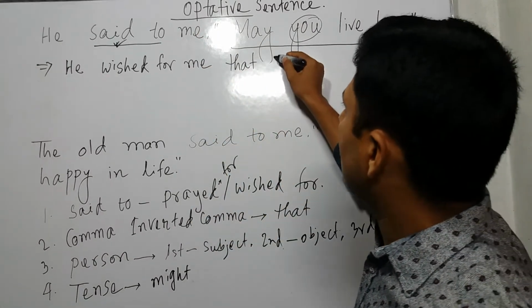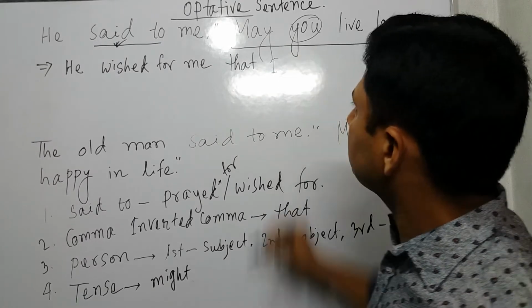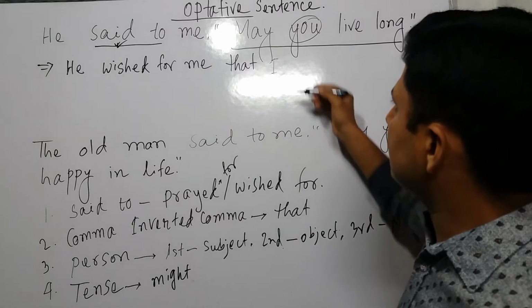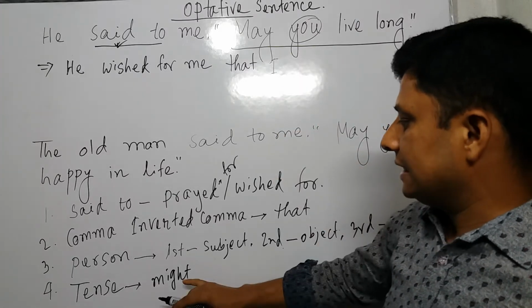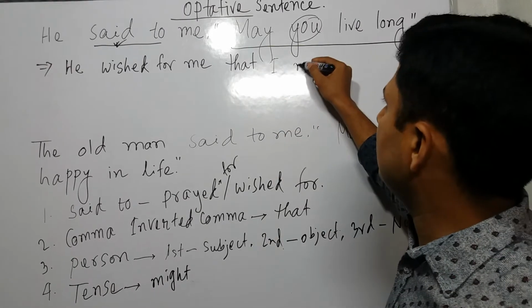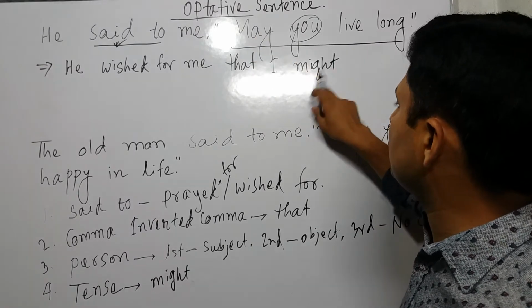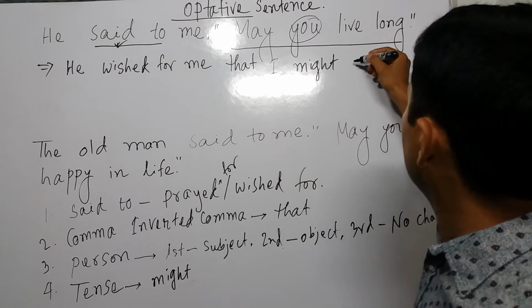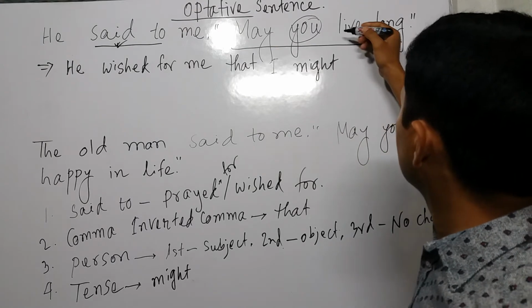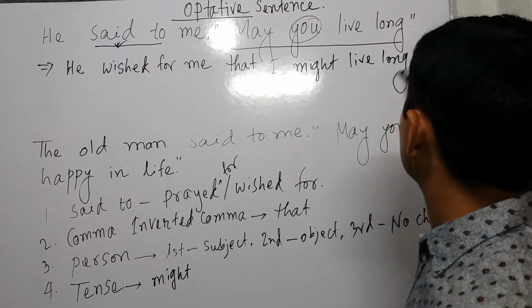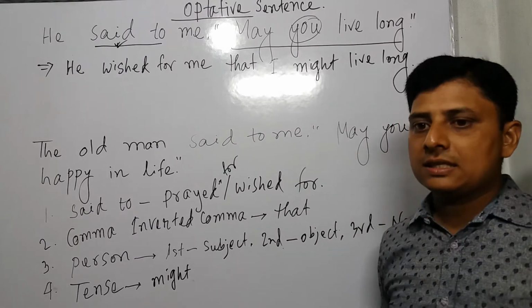That is I. Yes or no? Of course yes. So I, and then the tense. We already told you, the tense would be might, M-I-G-H-T. So may is turned into might. And then the verb: live long. This way we can change the first one.